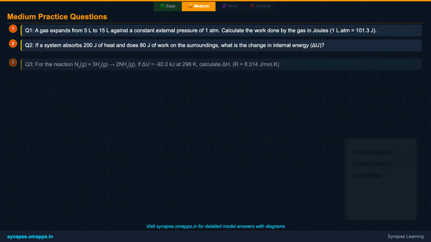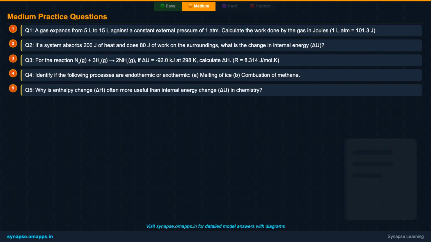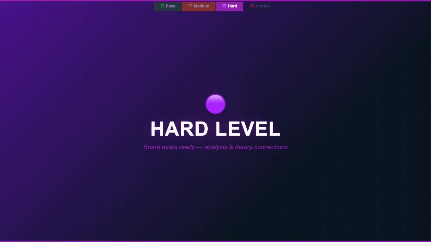Time to apply your medium-level understanding. These questions will involve calculations of internal energy, heat, and work, along with the introduction of enthalpy. Pay close attention to the conditions of each problem, such as constant pressure or constant volume, and remember your sign conventions for Q and W. Ready for a deeper dive?